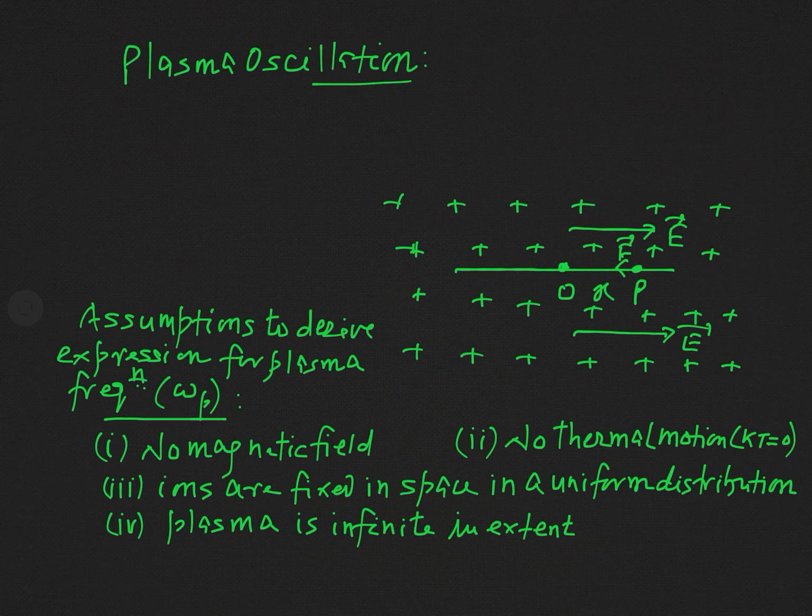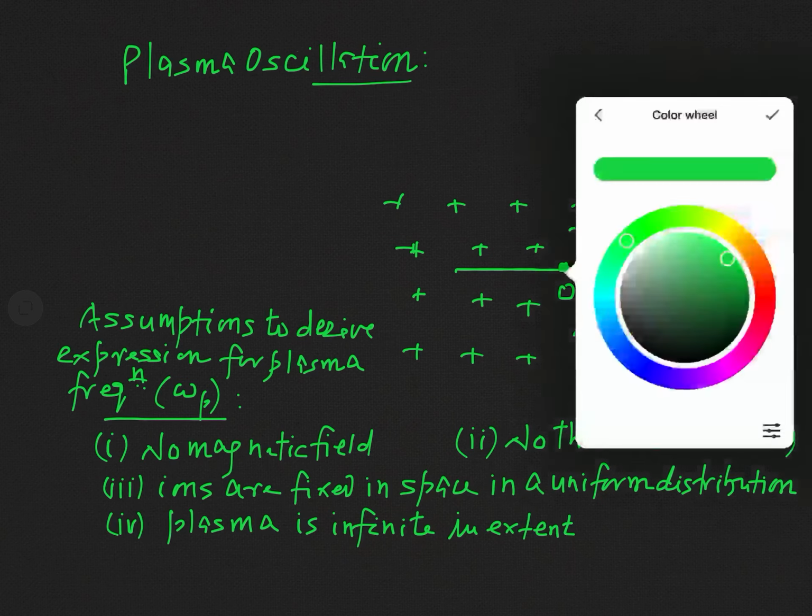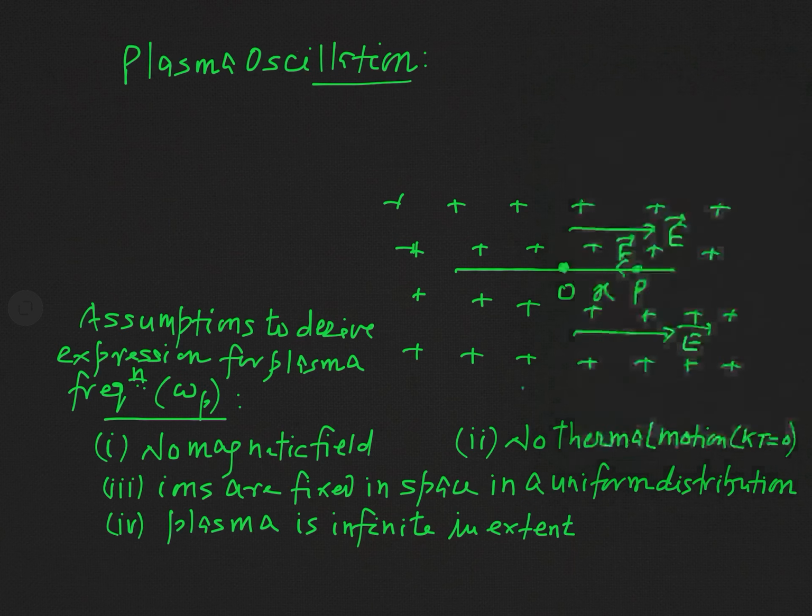As you know, in plasma, ions and electrons, both charged particles, are present. For calculation, let us consider only one electron. Say the electron under consideration is at point O and it is in equilibrium. When you say that at point O the electron is in equilibrium, it means the net force on the electron when it is at O is 0.